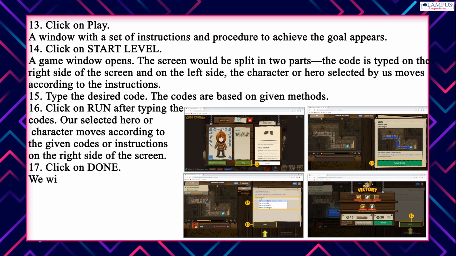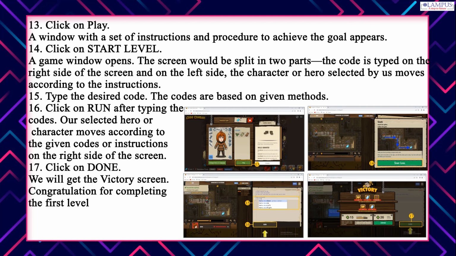17. Click on Done. We will get the victory screen. Congratulations for completing the first level. Now, we can click on Continue to play more.